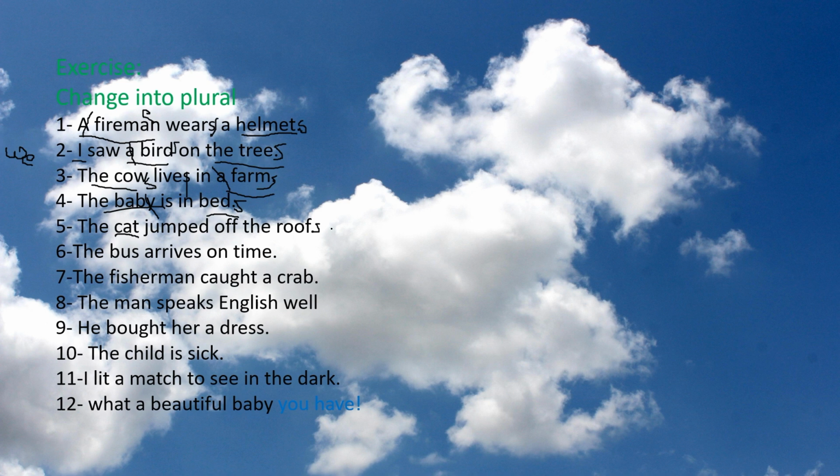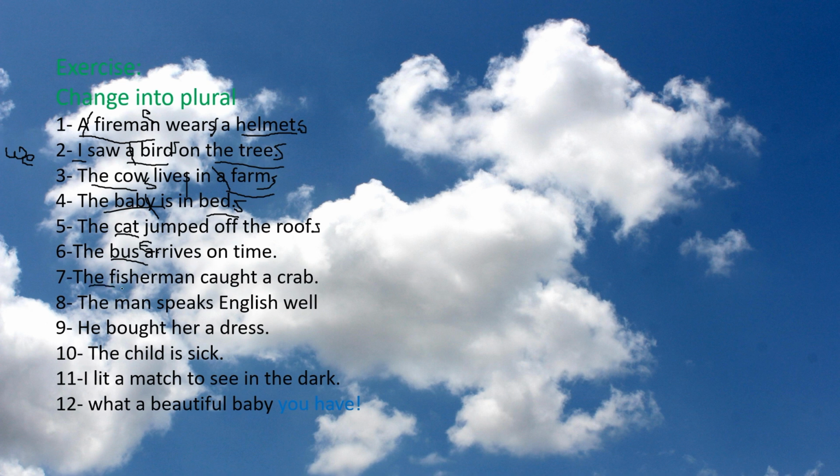It ends with F, but we will add S only. The bus arrives on time. Will be the buses. We'll add ES because it ends with S. On time. So the buses arrive on time.